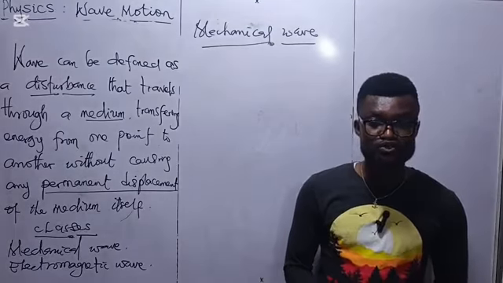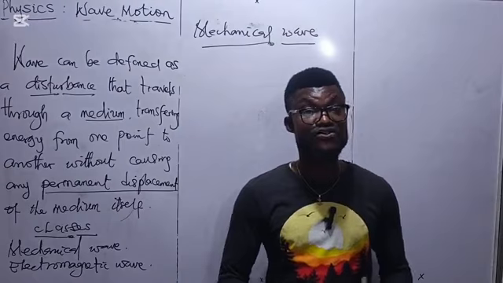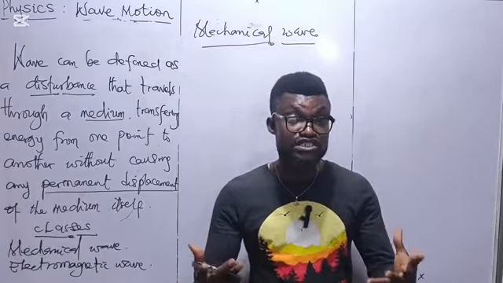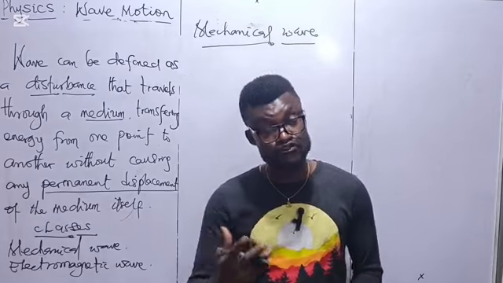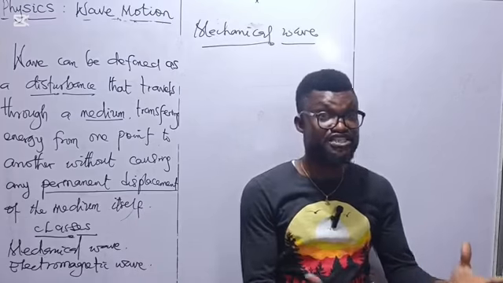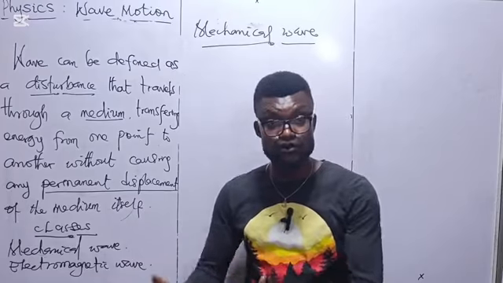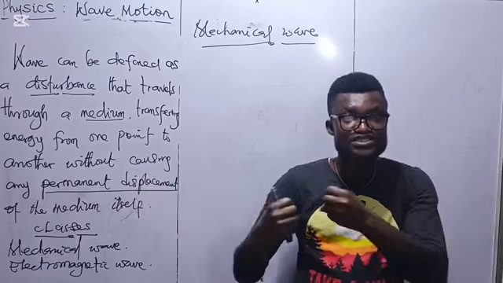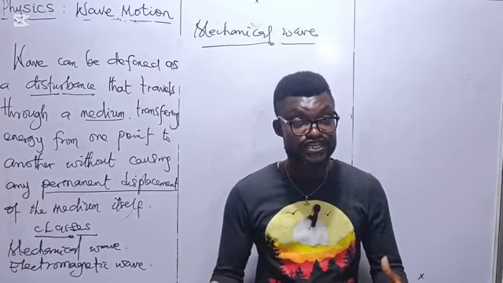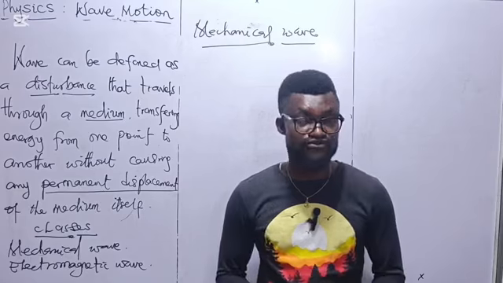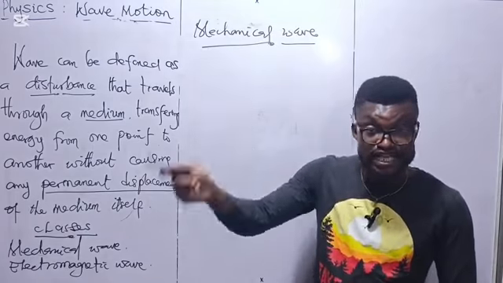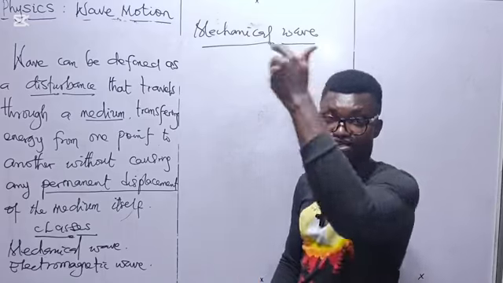Now let's think about a wave generated as a result of vibration of air. When air vibrates, sound is generated. Hence, we term it sound wave. When you vibrate water, a wave is generated, hence we call it water wave. When you vibrate a spiral spring, a wave is generated. We call it spring wave. When you trigger a string or rope, you see how it moves.